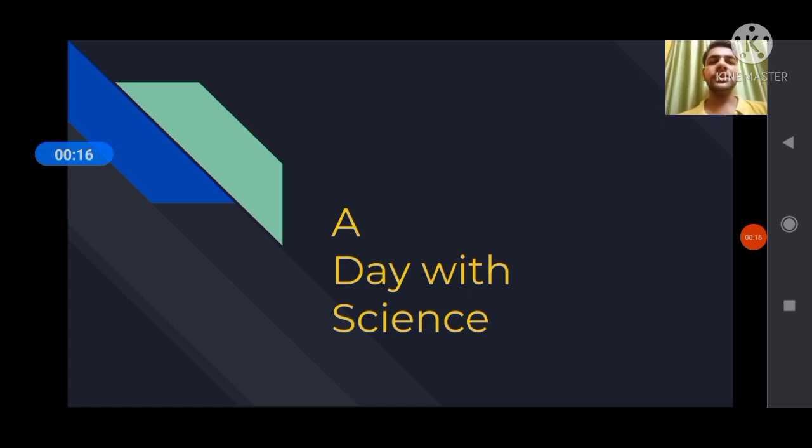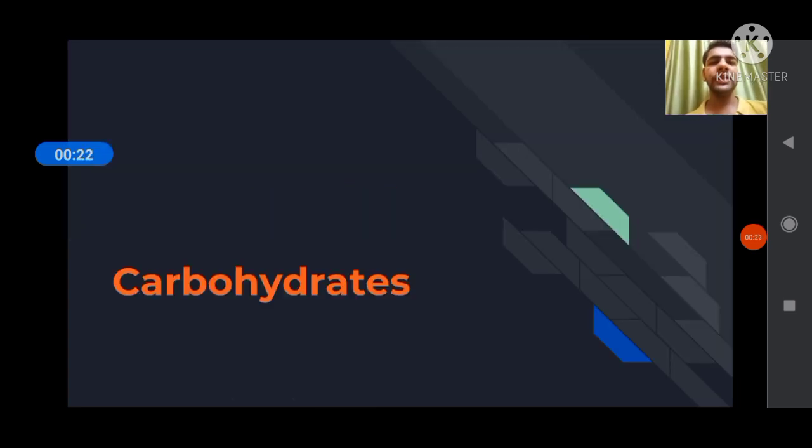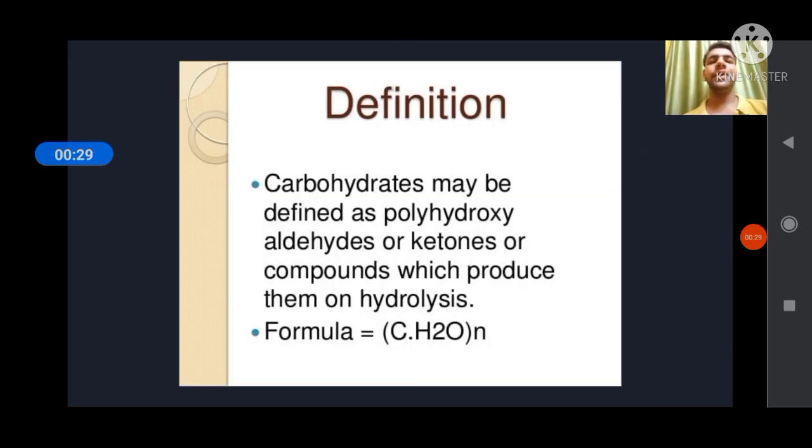Let's start the session. Today's session is about biochemistry, and the first topic is classification of carbohydrate. So, friends, what is carbohydrate? Carbohydrate is a substance which on hydrolysis gives aldehyde and ketone compounds. The general formula of carbohydrate is CnH2nOn. It is the basic sugar molecule found in the environment.